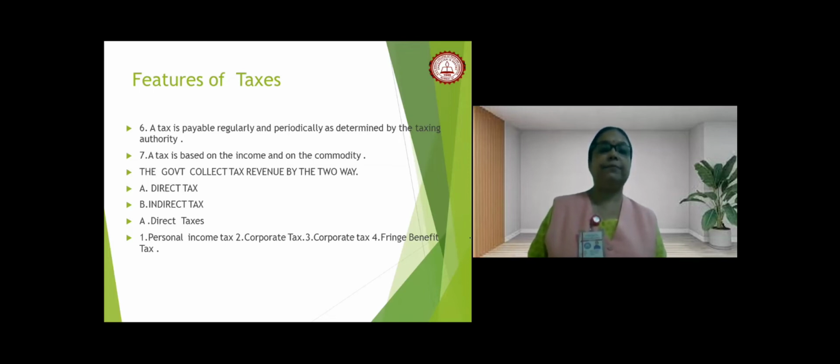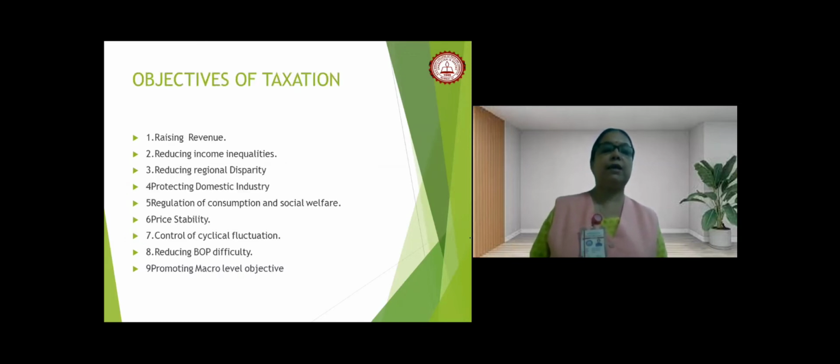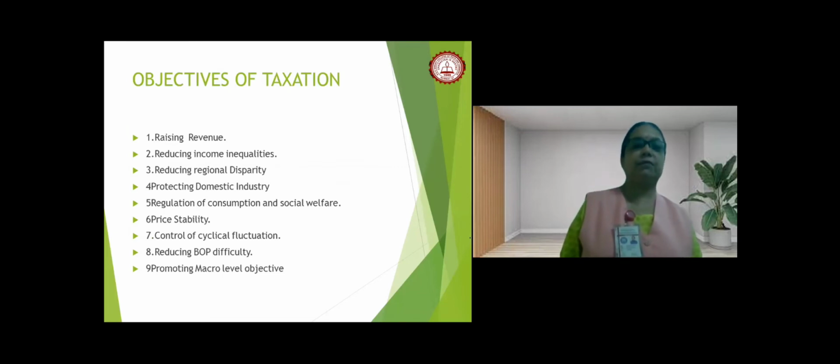which is collected by the government. Then also we can say that the government collects the tax revenue basically in two ways. One way is the direct tax, for example, income tax. Another is the indirect tax, where we can give the example of custom duty, sales tax, property tax, etc. So in this way also we can explain the features of taxation.